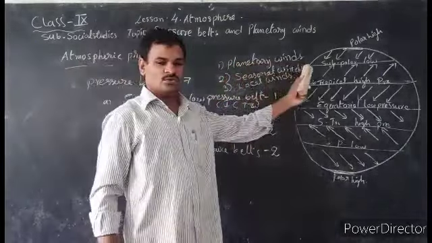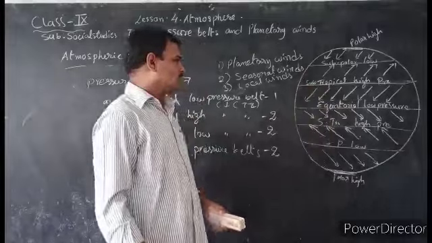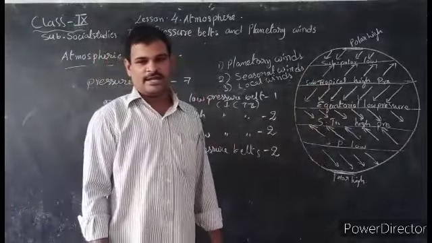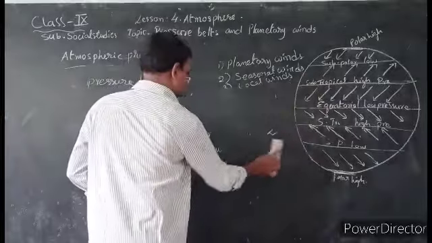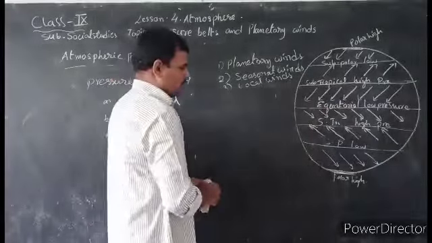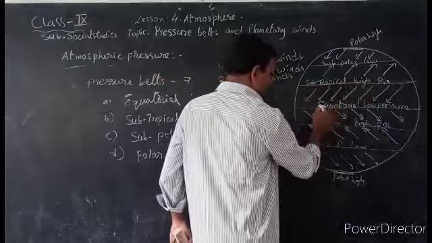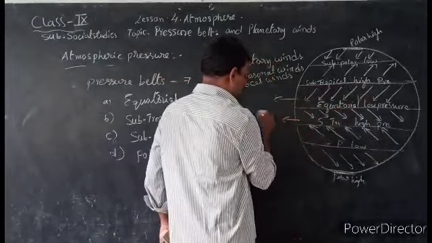About planetary winds, we can learn from this diagram. Planetary winds again divide into three categories. What are the three categories? From the subtropical high pressure belts to the equatorial low pressure belts, here are the trade winds.